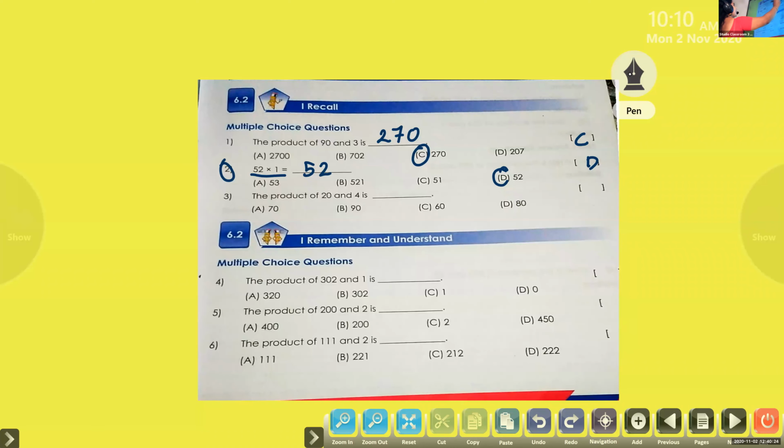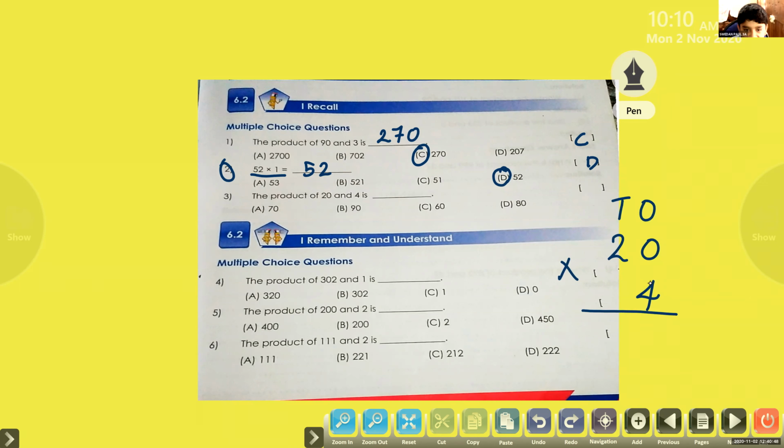Okay. Next question. Sweden, please unmute. Yes. Third question. The product of 20 and 4. That means you have to multiply 20 into 4. 80.